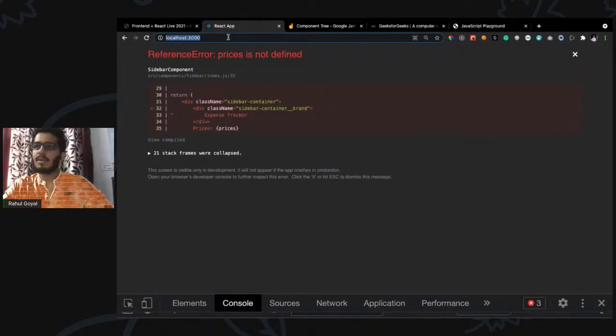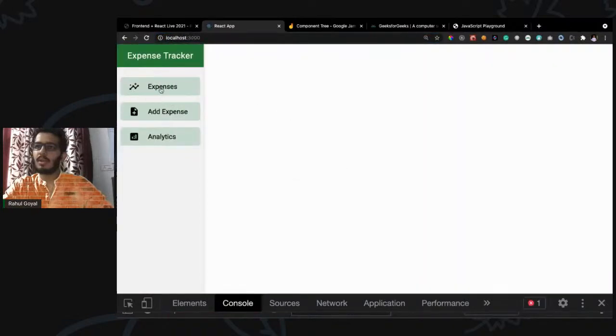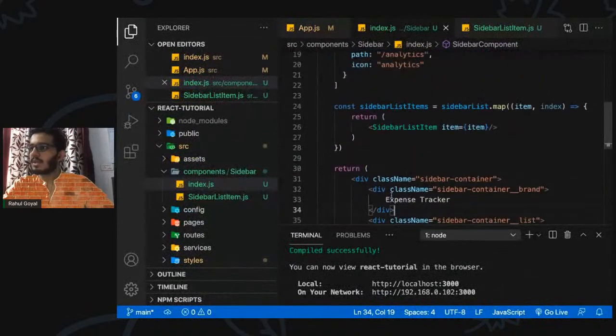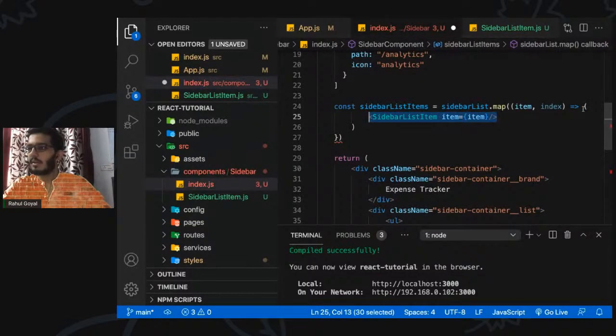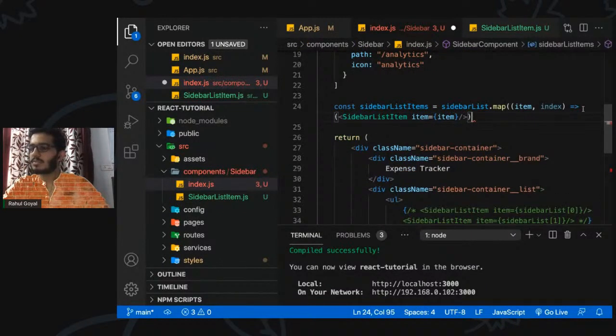I don't know why it is throwing an error. We have removed the prices array, right? Okay, so we have this list, and it is rendered dynamically. All the items we have in the list are rendered accordingly, all the icons, all the paths, all the naming we have. We can even shorten it. We can remove this because we are just returning it here, right? That's why arrow functions are nicer than normal functions. We can just use this.